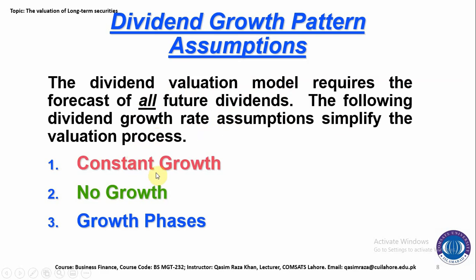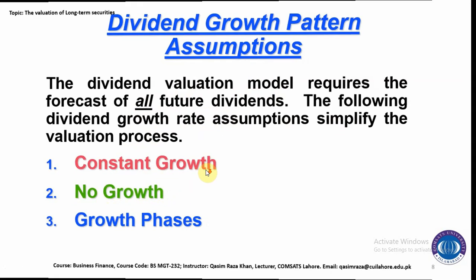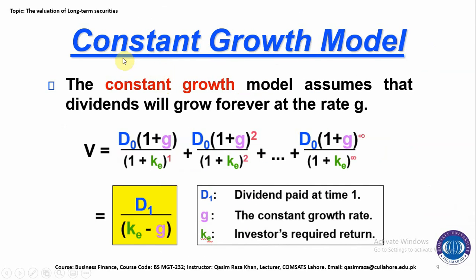The first one is the constant growth model. The second one is: if there is no growth in the dividend, how can we estimate the future dividend, and if the dividend follows different growth patterns, then how can we calculate the future dividend streams. First we assume the constant growth model. The constant growth model assumes that the dividend will grow forever at the rate G.